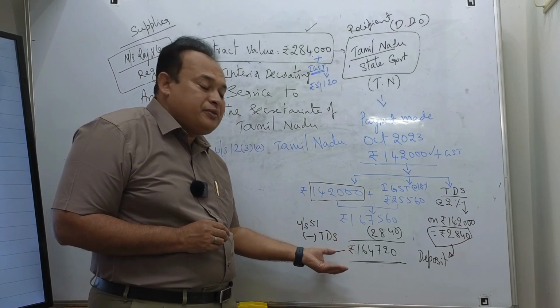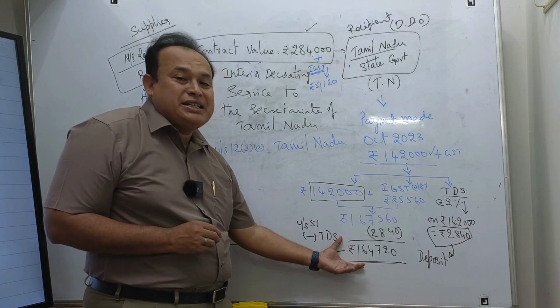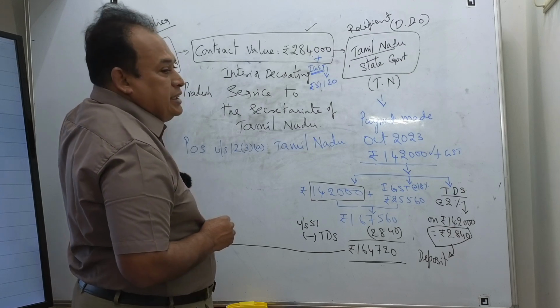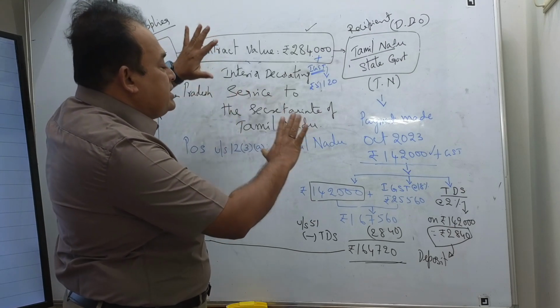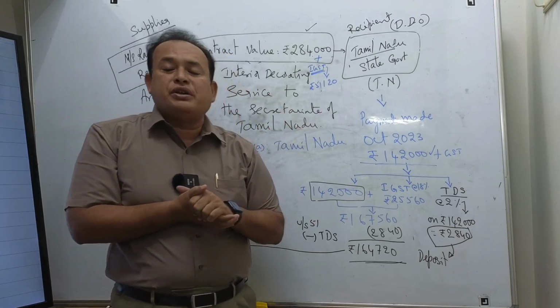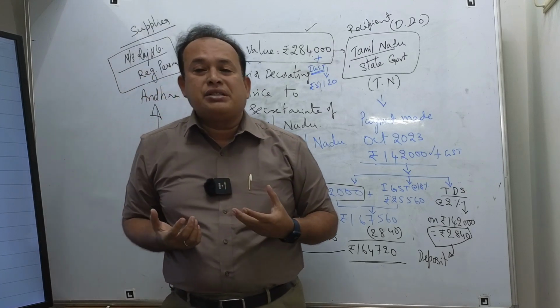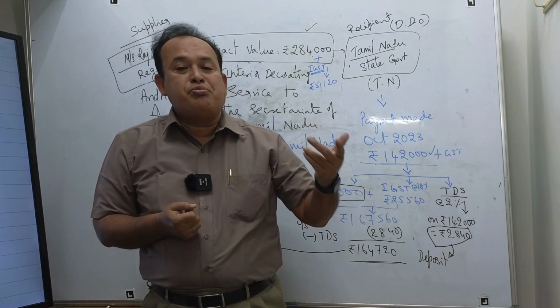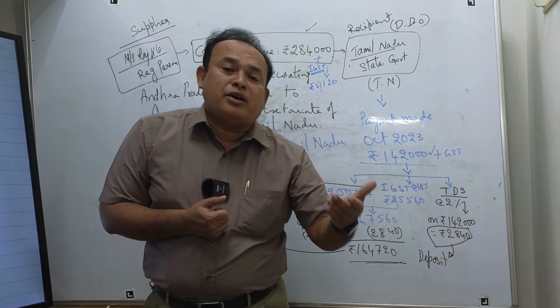In the given case, we identified the net amount after TDS, and that amount is paid to the supplier. That is the way in which TDS works. I also referred to the back-end process: the TDS is deposited by the deductor to the department by the 10th of the following month.